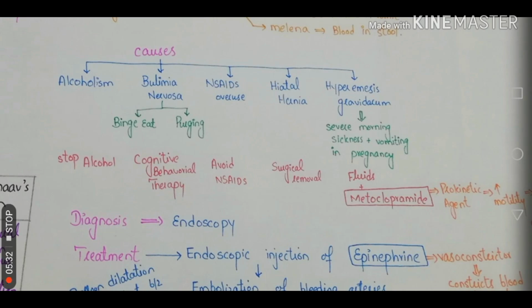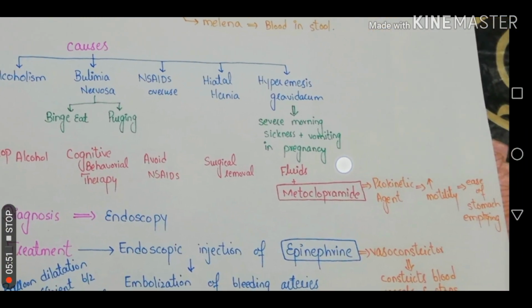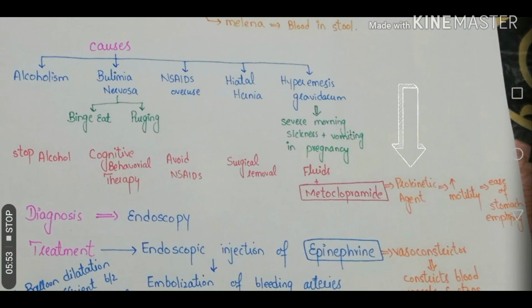We can ask the patient to avoid NSAIDs if NSAID overuse is identified as the cause. Then hiatal hernia, if it is identified as the cause, we can provide surgical repair to that patient. In case of hyperemesis gravidarum, only fluids and metoclopramide will do the trick. Now, what is metoclopramide? It is a prokinetic drug which will increase the motility and that will allow easy passage of food and it will ease the stomach emptying.